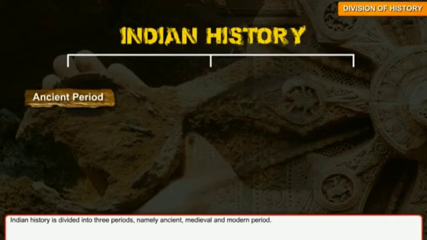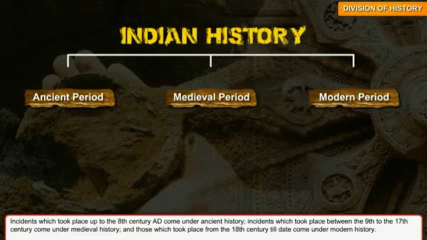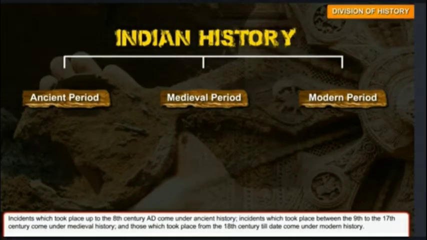Division of history. Indian history is divided into 3 periods, namely ancient, medieval and modern periods. So tell me children, Indian history is divided into how many periods? 3 periods. Which are they? Ancient period, medieval period and modern period.